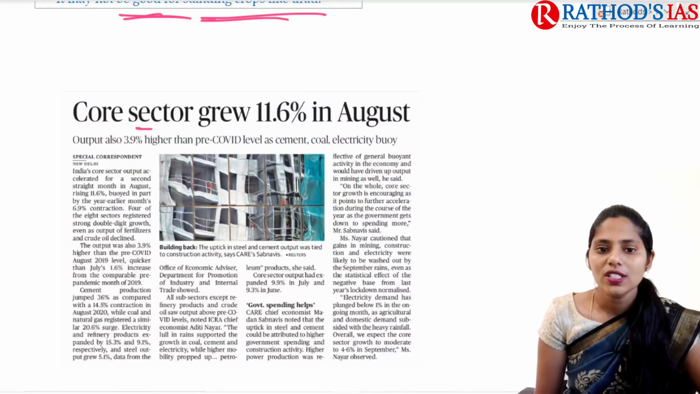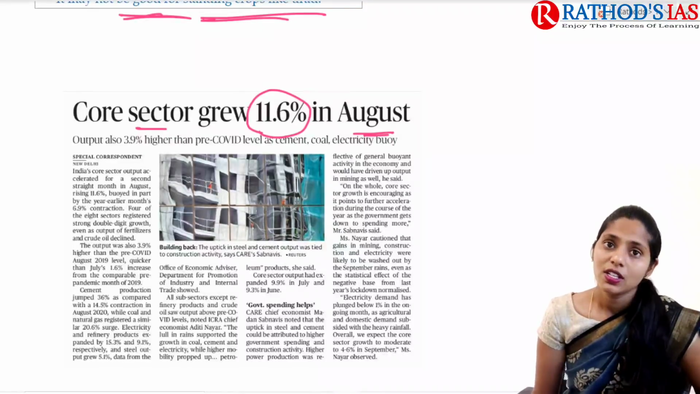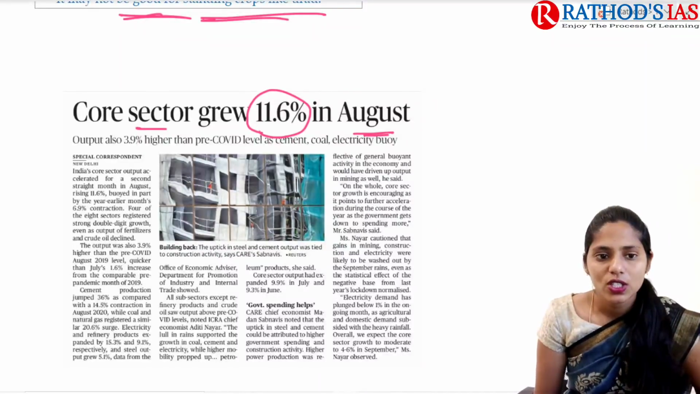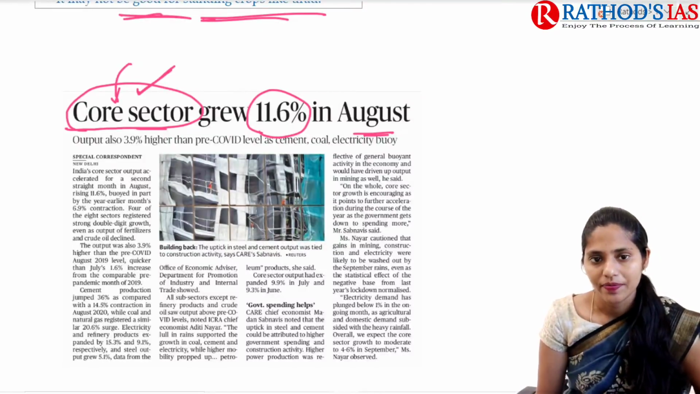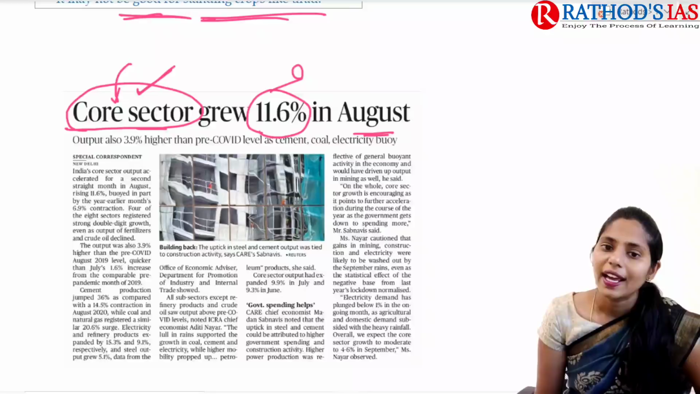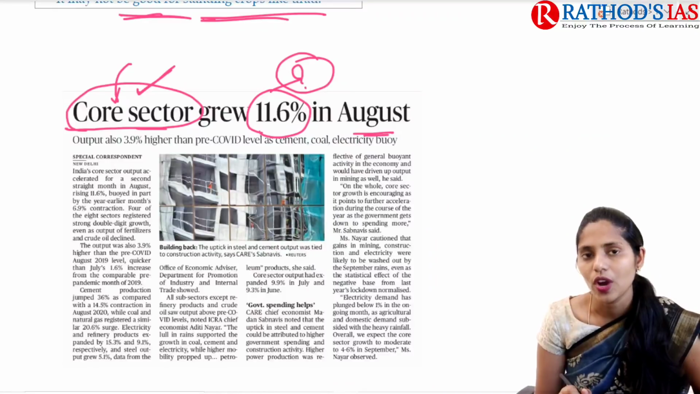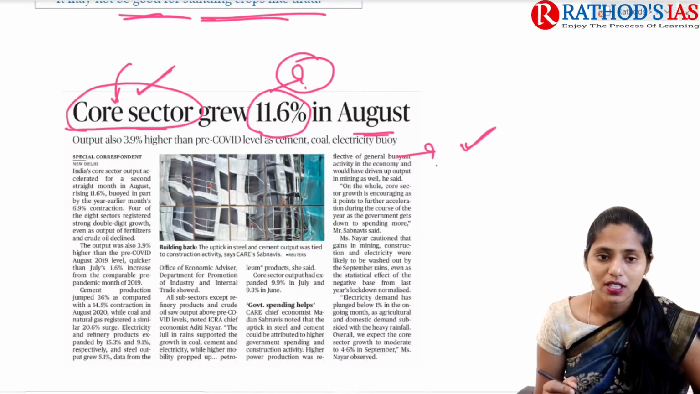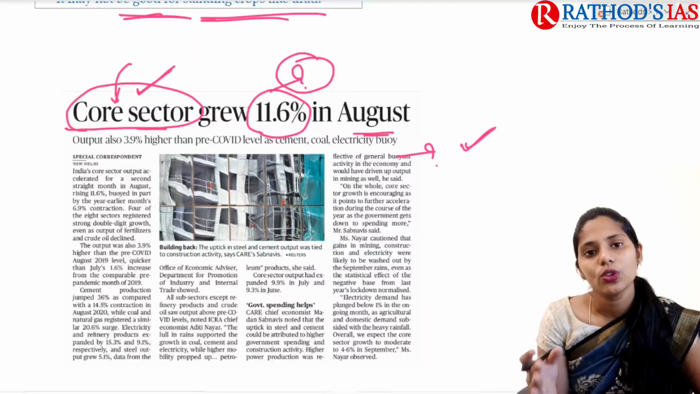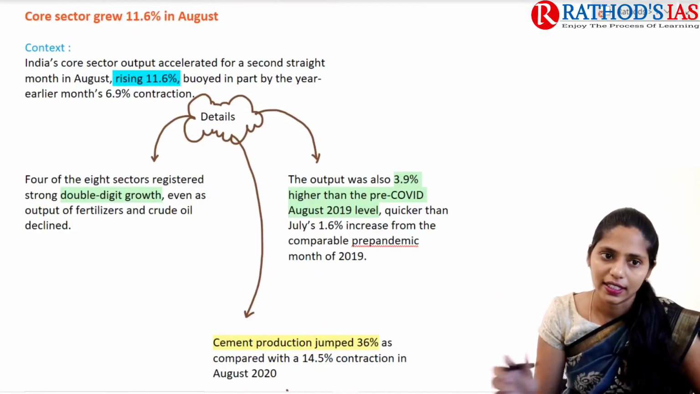Title says core sector grew 11.6% in August. Here as UPSC aspirants, you need to know which are the 8 things that come under this core sector. You also have to analyze what the reasons are for growth in this core sector in the month of August. Let me know in the comment box what your opinion is regarding why there is growth in this core sector. Now let us see the context.